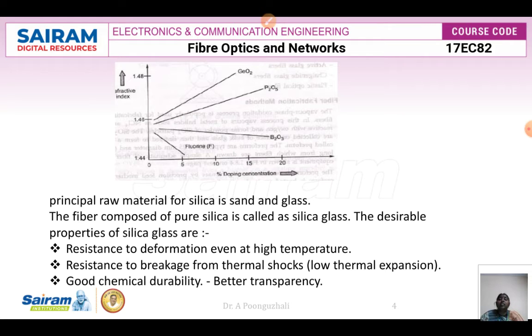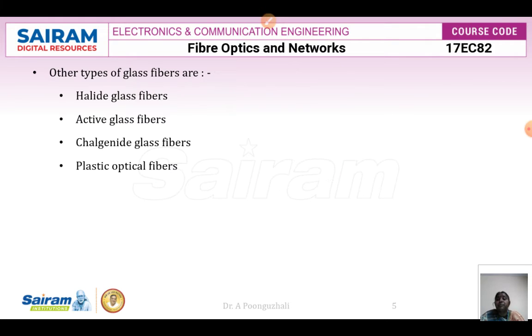The desirable properties of silica glass are that it should be resistant to deformation at high temperature, and it should be resistant to breakage from thermal shocks. Next, it should have good chemical durability, which means it should have better transparency. The other types of glass fibers we are going to use are halide glass fibers, active glass fibers, chalcogenide glass fibers, or plastic optical fibers.